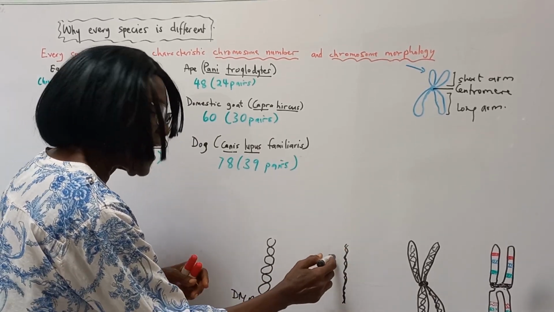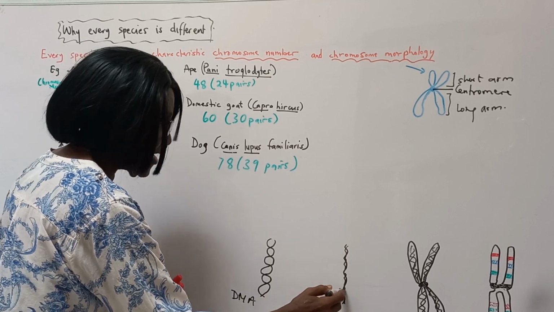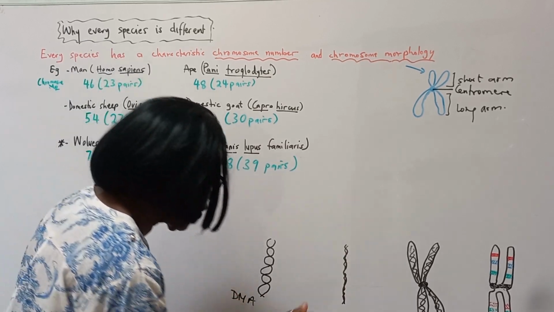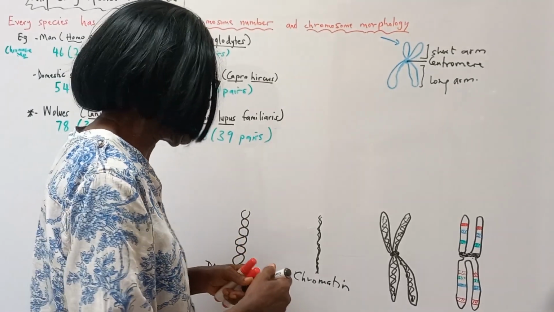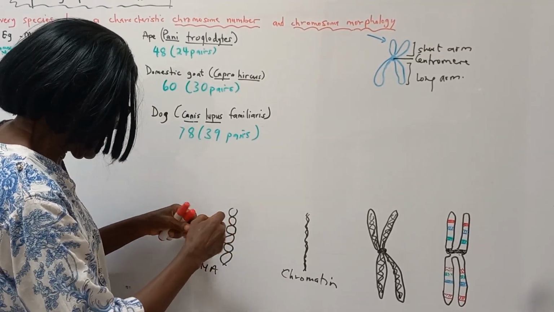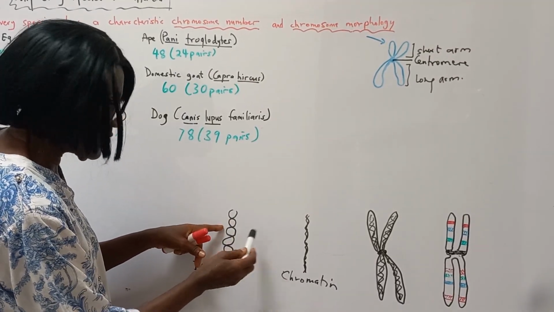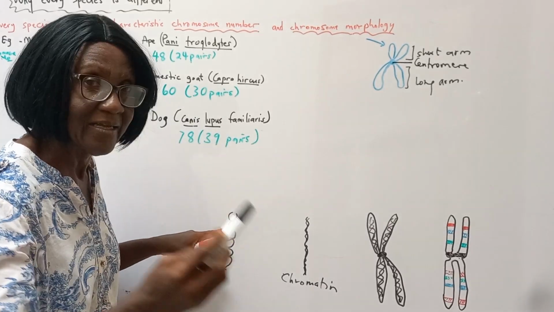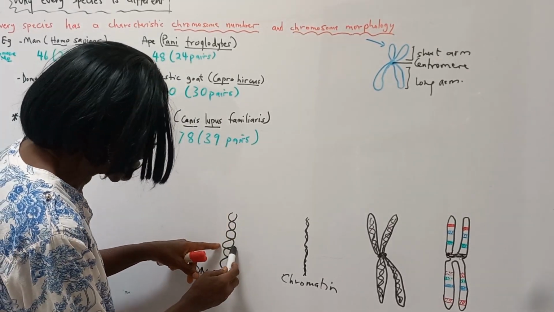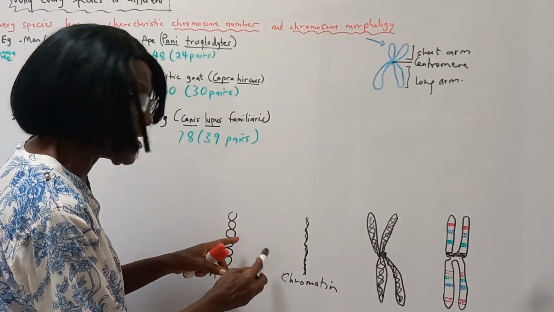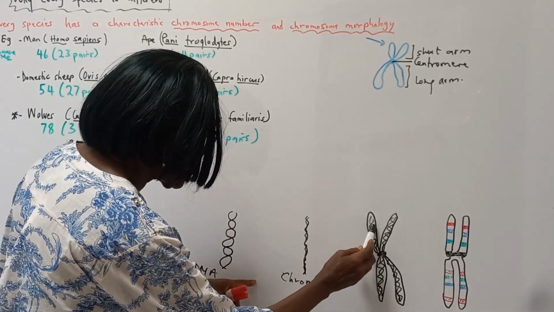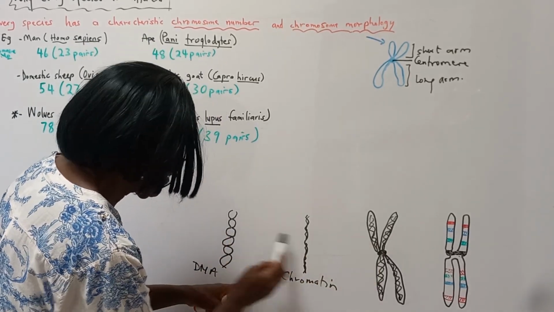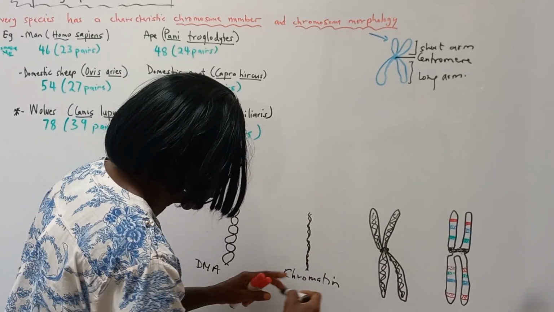The DNAs are thread-like structures called chromatin. When the cell prepares to divide, the DNA replicates. We have discussed this, check chromosomes. One DNA replicates, that is, it doubles to form this. So this is just one DNA that has replicated, and this is a chromosome.